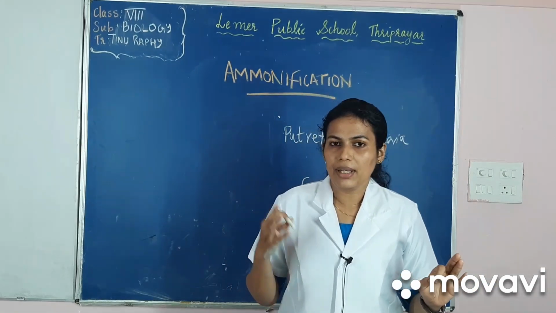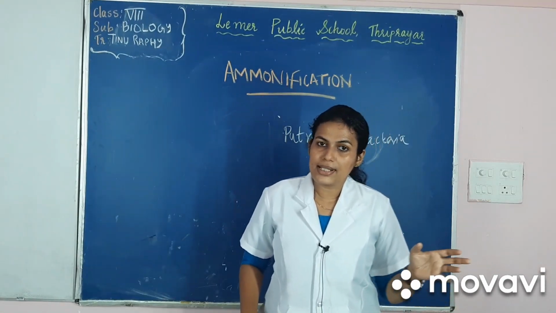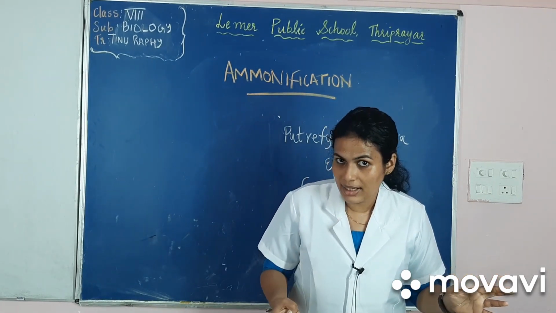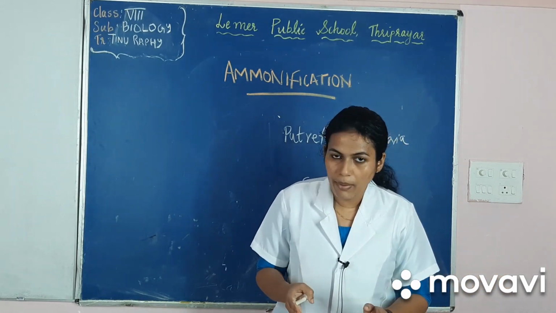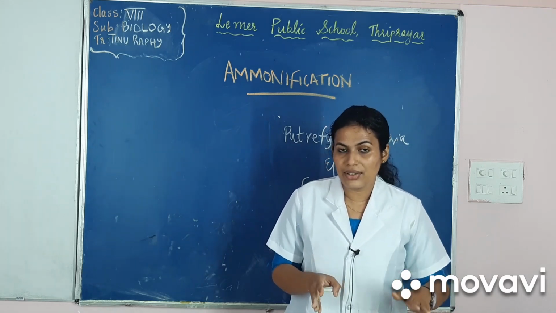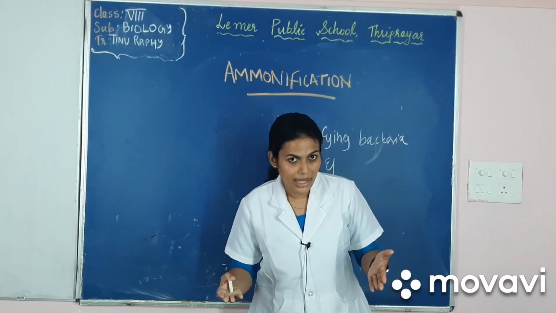Now the third step in the nitrogen cycle is ammonification. In nitrogen fixation, the atmospheric nitrogen is converted into nitrates or nitrogenous compounds, and in nitrogen assimilation these inorganic nitrates and nitrogen compounds in the soil are converted into organic ones.